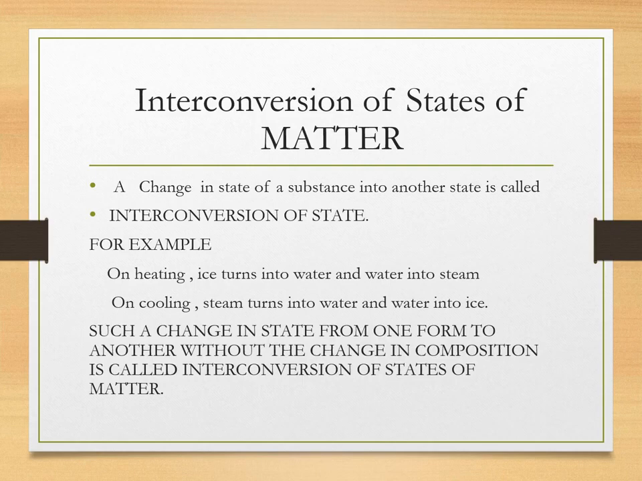For example, on heating, ice turns into water, and water on further heating will change into steam. And on cooling, steam will turn into water and water will turn into ice. So such a change in state from one form to another without the change in composition is called interconversion of states of matter.